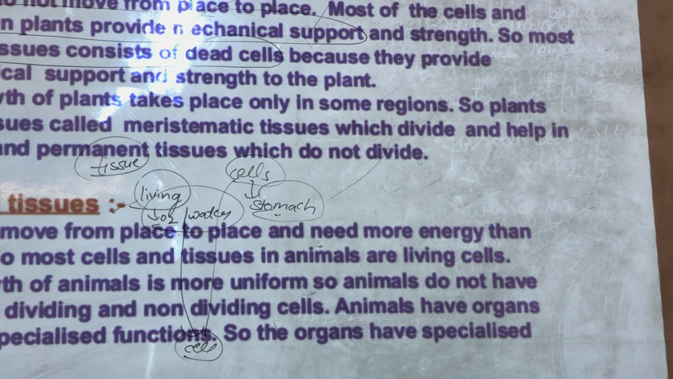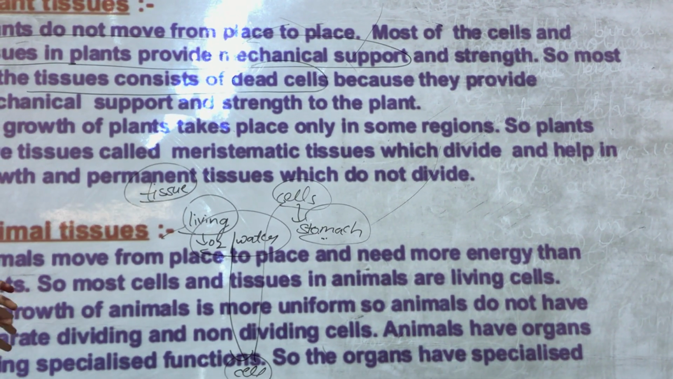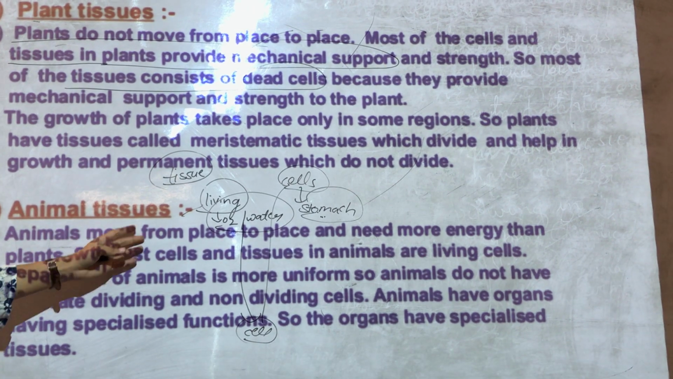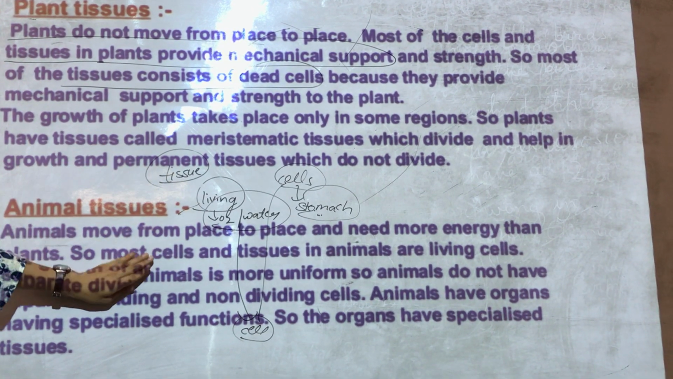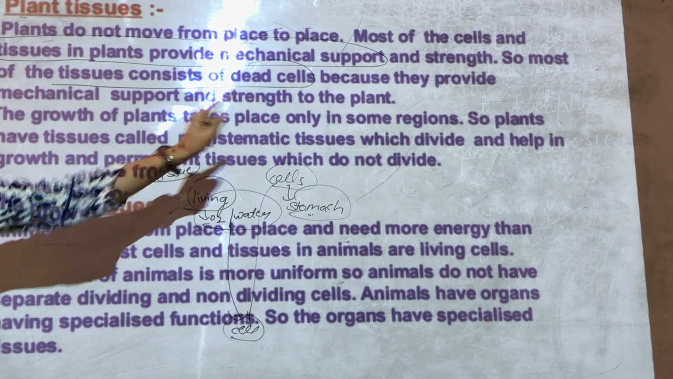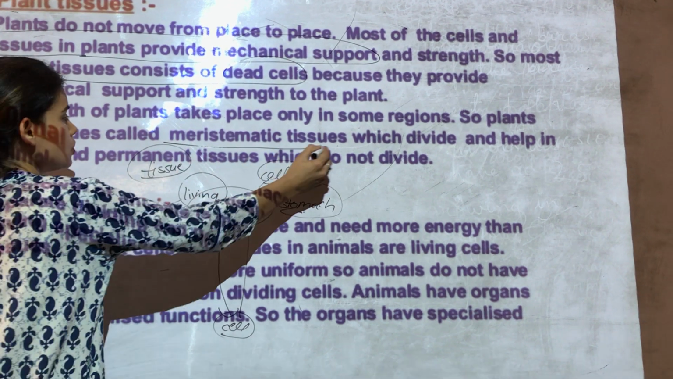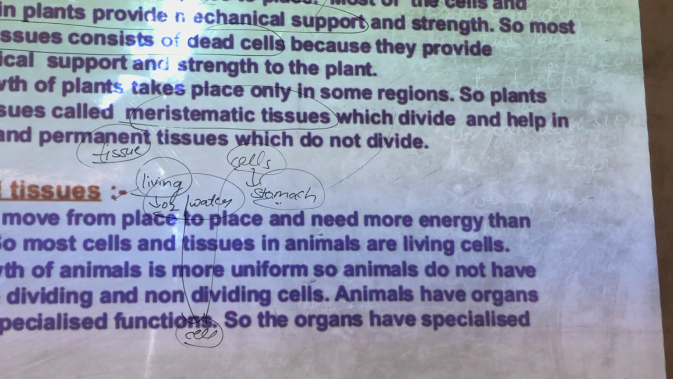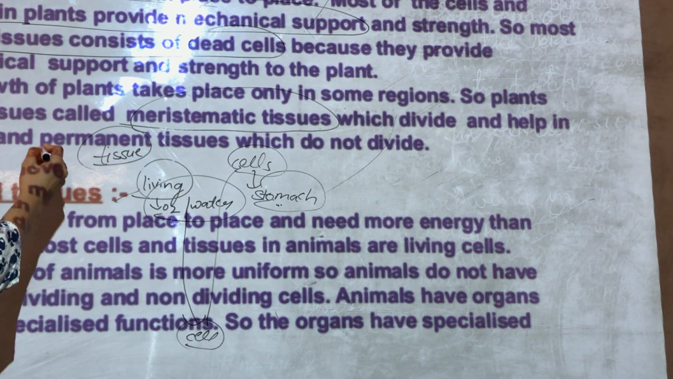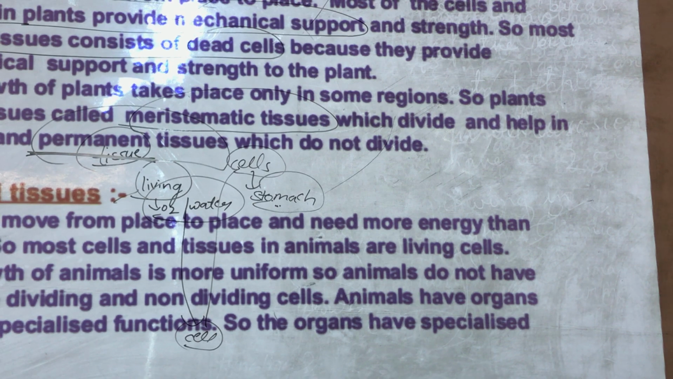So by now we have understood that plants and animals are different. Okay. So the function of tissues is also different in both of them. Here the growth of plants takes place only in some regions. So plants have tissues called meristematic tissues, which divide and help in growth, and permanent tissues which do not divide. So we will understand permanent tissues and meristematic tissue in the next class.